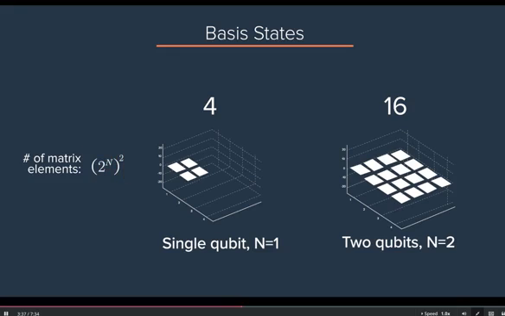For a single qubit, n equals 1, and we need 4 elements. For 2 qubits, n equals 2, and the number quickly increases to 16. So determining the gate fidelity is essentially a standard black box type problem. We have a gate operation, and theoretically, we know how it should perform. However, due to errors, its actual operation isn't precisely known. That's the black box. And so we need to characterize, on average, how well our gate operation actually performs.